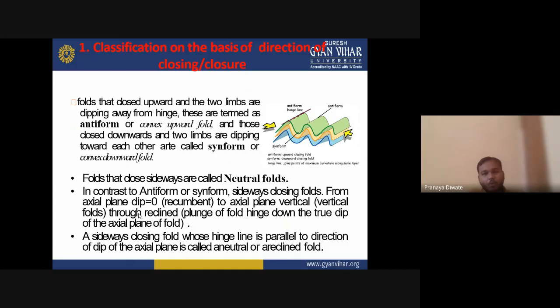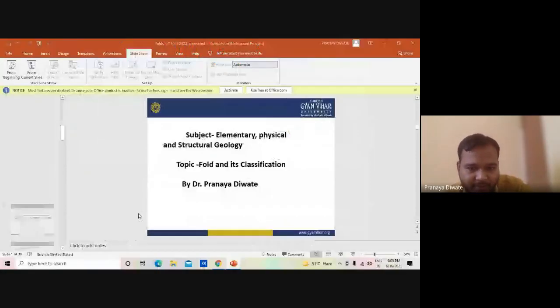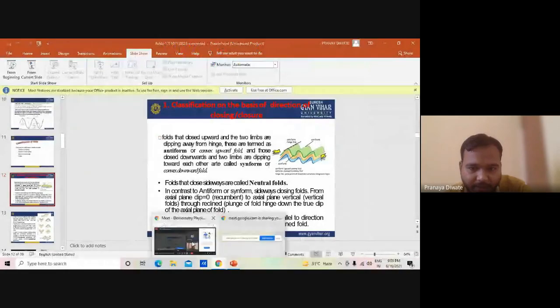Folds that close upward, with the two limbs dipping away from the hinge, are termed antiforms. Those that close downward, with two limbs dipping down, are called synforms. I will show you this in a better way.